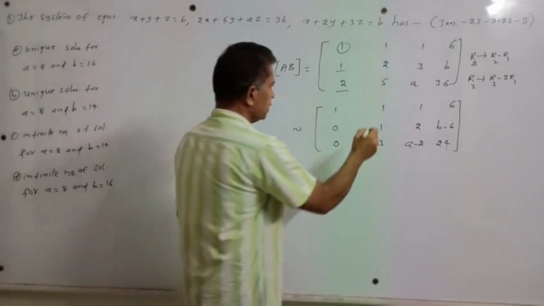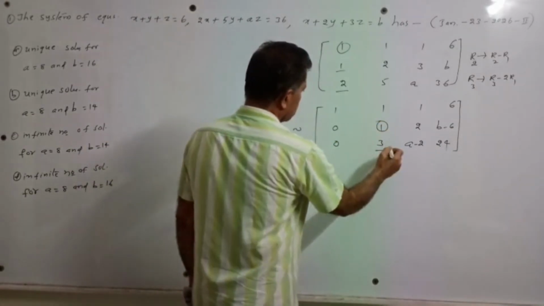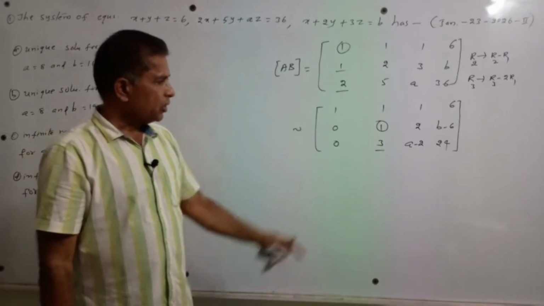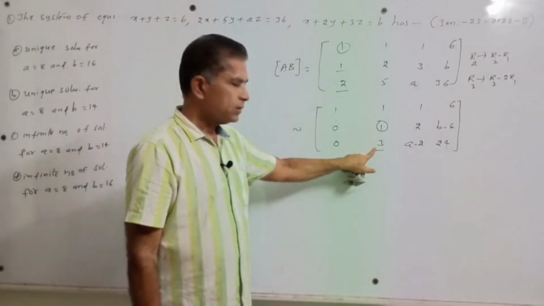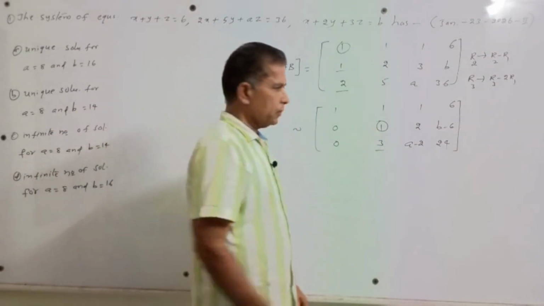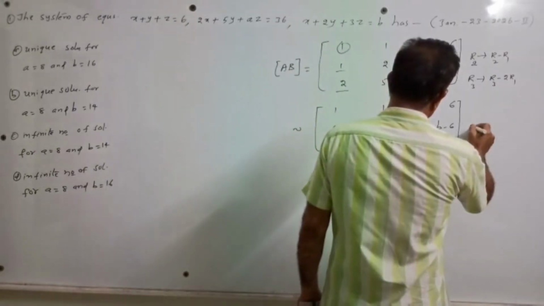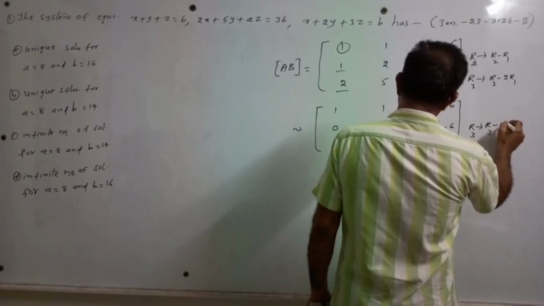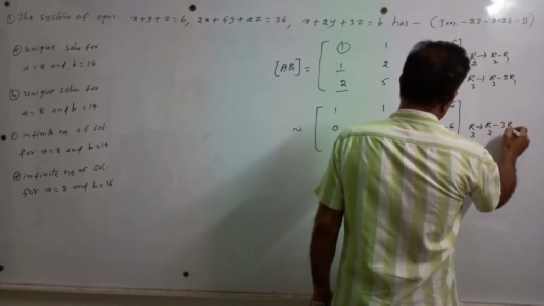Now by using this element, we have to make this element 0. The operation will become R3 minus 3 into R2. The operation is on the third row: R3 minus 3 into R2.